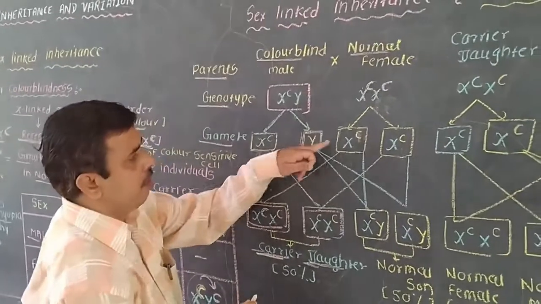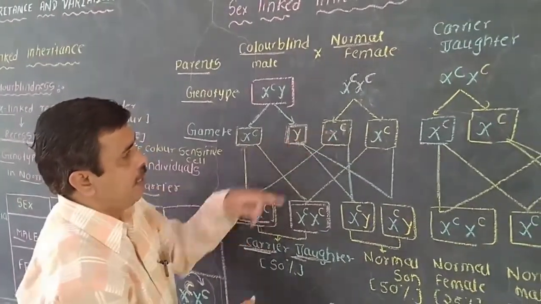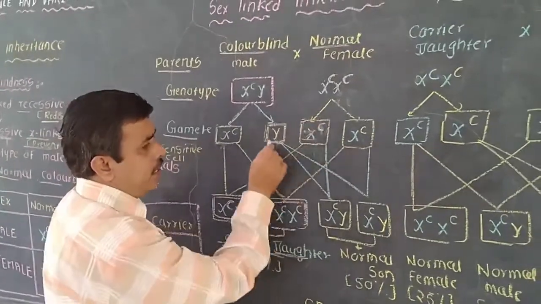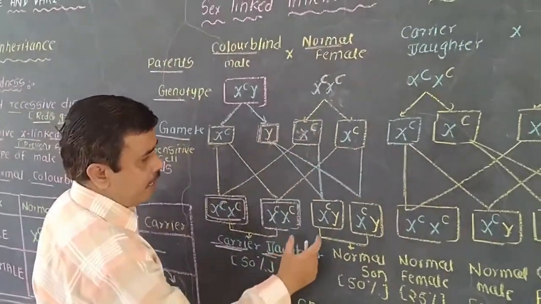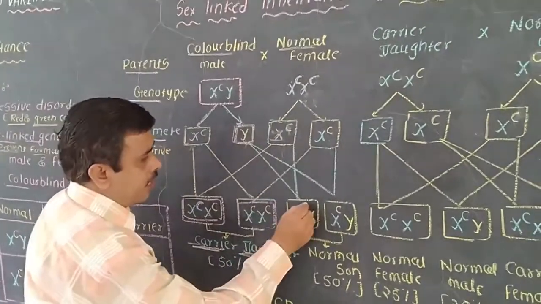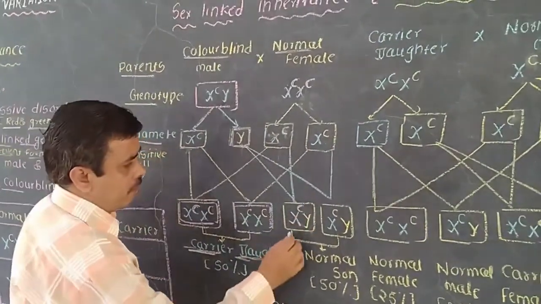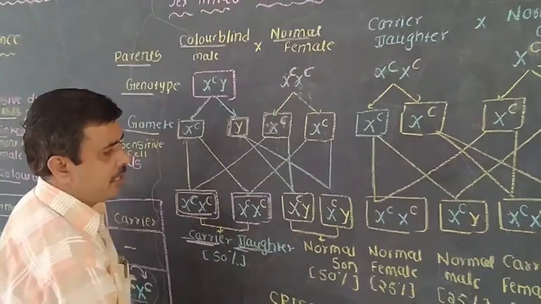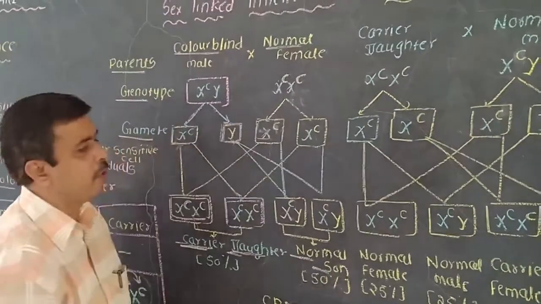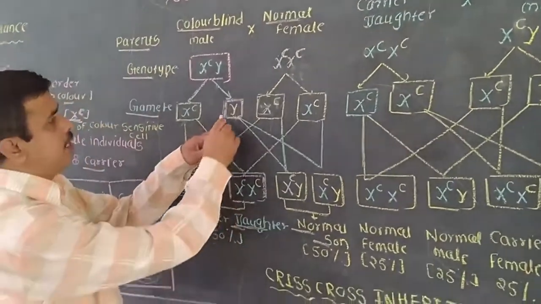Now the next fusion: the gamete containing the Y chromosome will fuse with the female gamete. After this fusion, what happened? The X chromosome contains the capital C and there is the Y chromosome, and X and Y chromosomes mean a male, so a normal son will be produced.